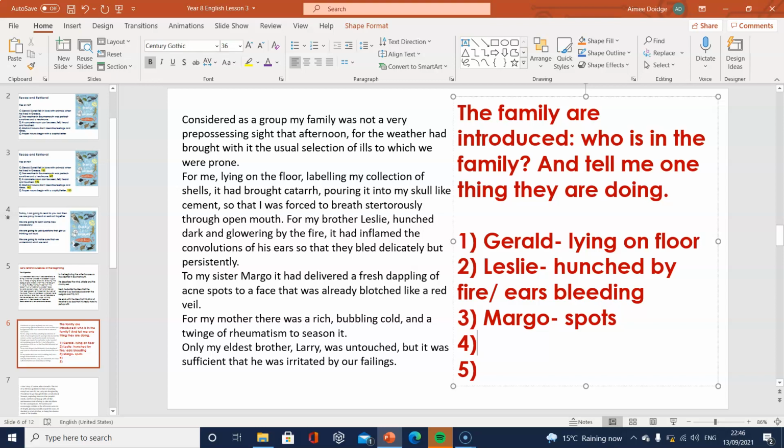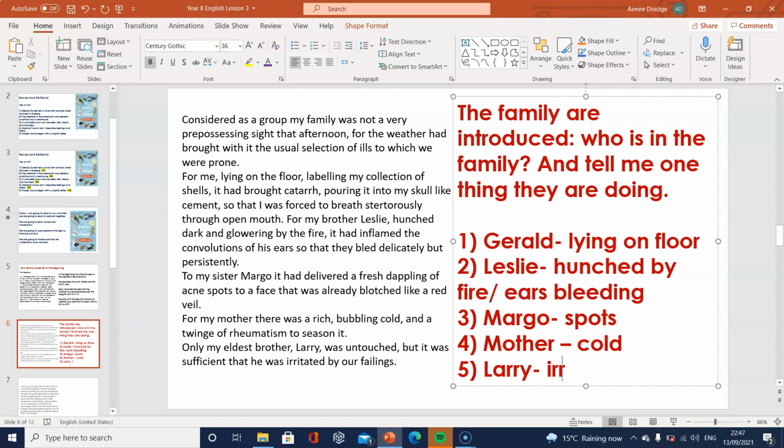Ooh. Then we've got his mother. Brilliant. And mother has got a rich, bubbling cold. She's got a cold and a bit of rheumatism, but we only need one thing. And last but not least, who have we got? Yeah, we've got Larry. So we've got a fifth brother, Larry. And he's not poorly, is he?